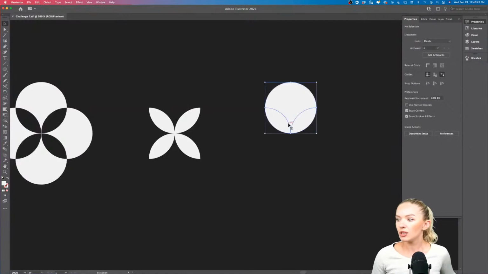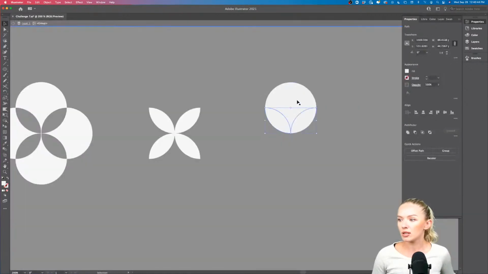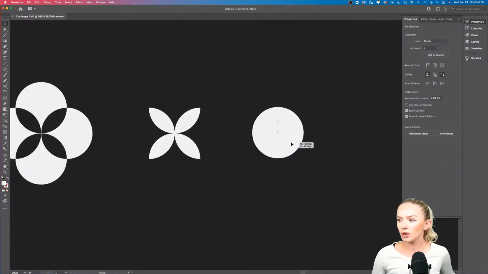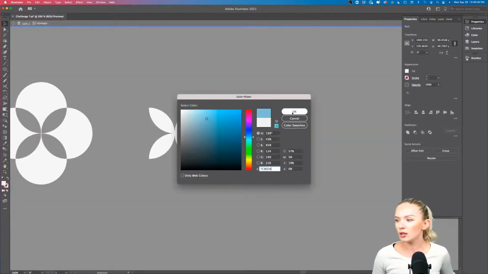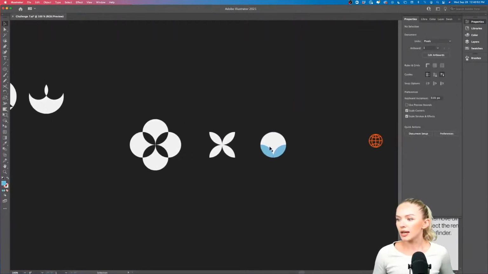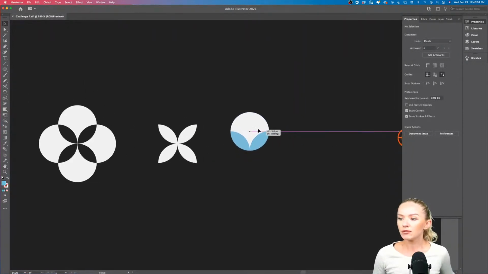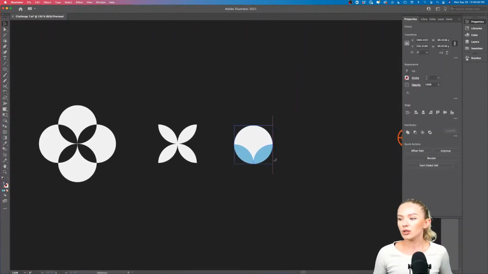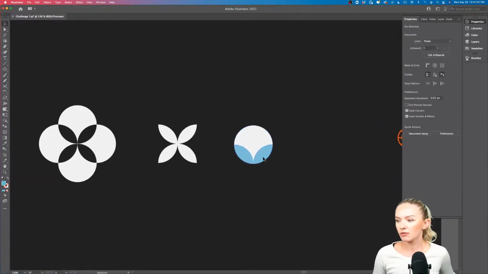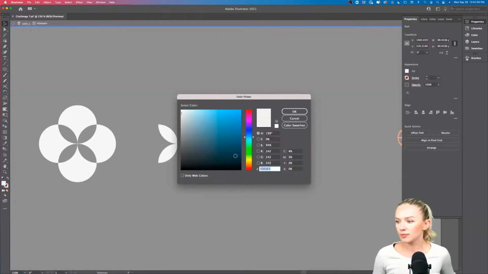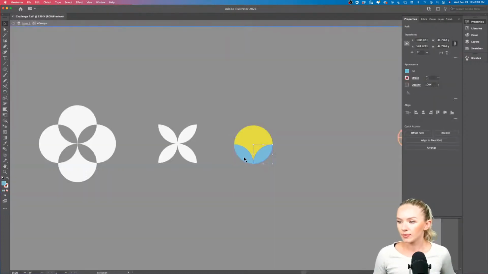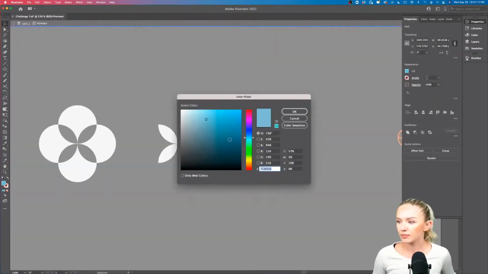and then we recolor the inner ones? We can recolor that too if you want. So let's recolor those into maybe a different color, just like that. And in the same way, you can feel free to experiment and see what you're gonna come up with these shapes. All right, so this kind of reminds me of a flower. Maybe this can also be a different color. All right, something like that. And maybe these can be green.